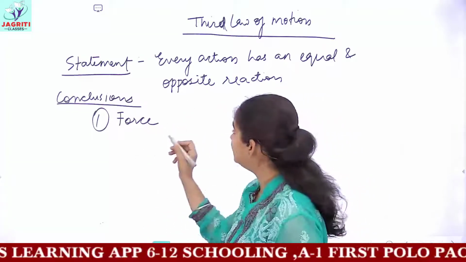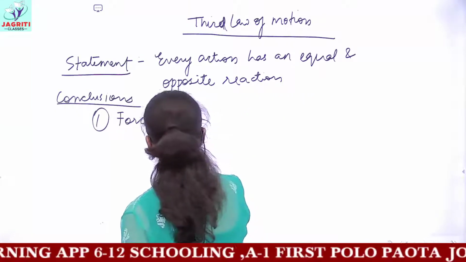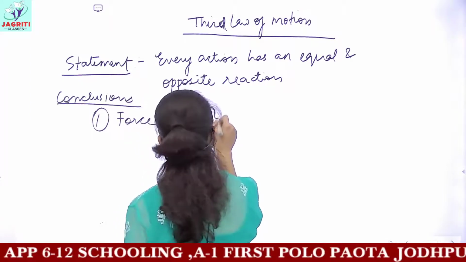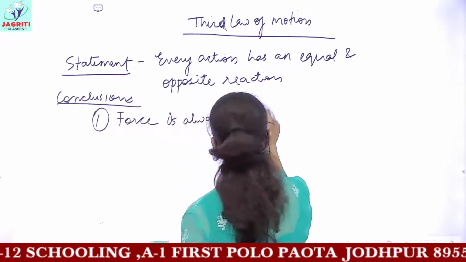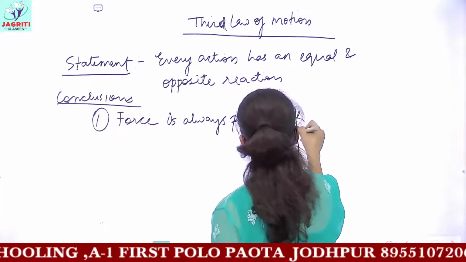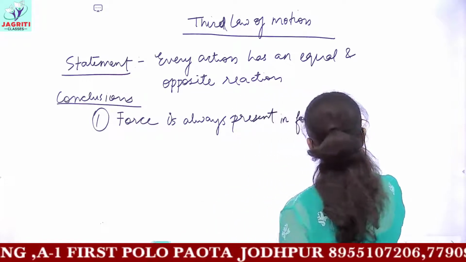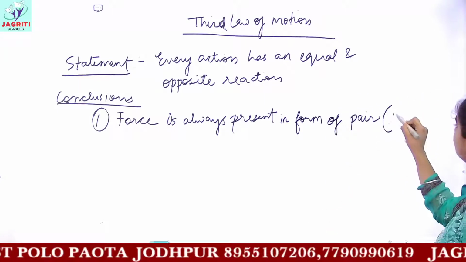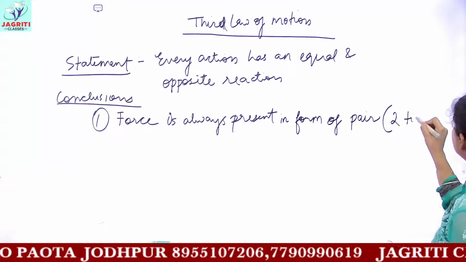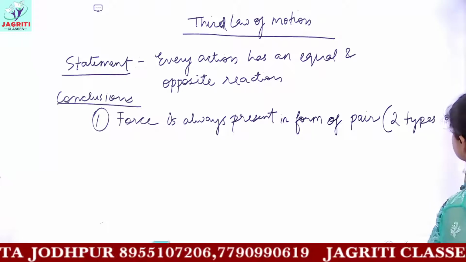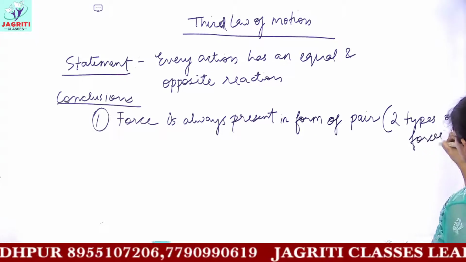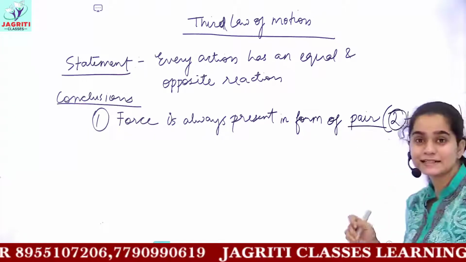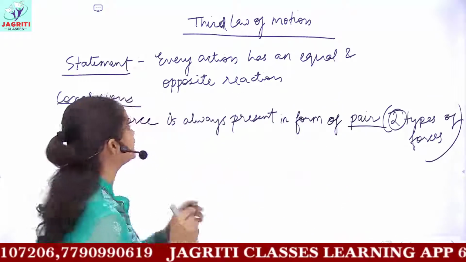So we can write that force is always present in the form of pair. This means every condition has two types of forces. Pair means you have two forces involved in every condition or every situation.